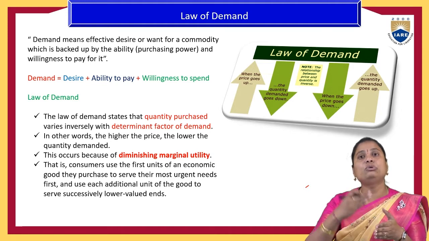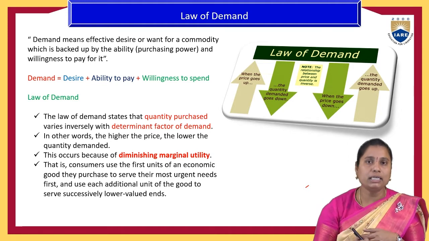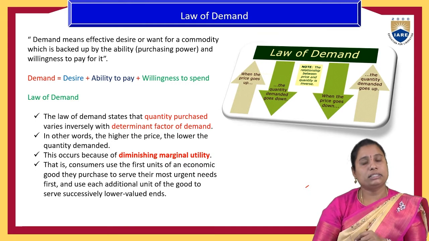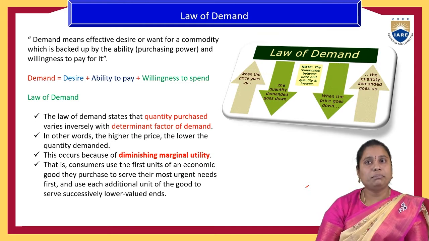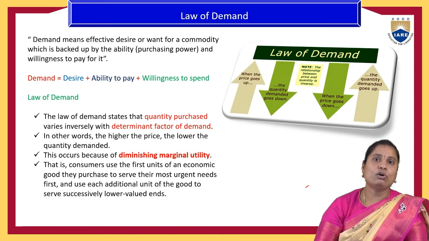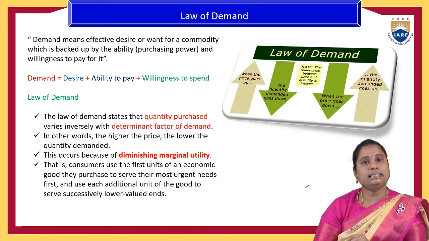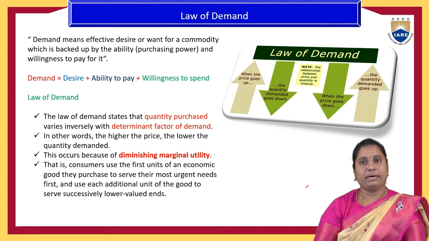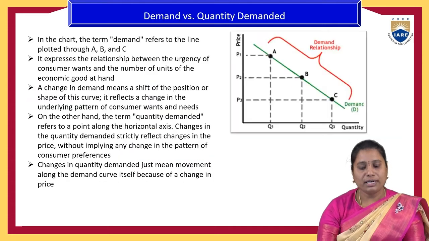They'll seek new inventions, new elements. That reduction in value is called diminishing marginal utility. This is also one of the causes for the existence of the law of demand. So that is the law of demand.